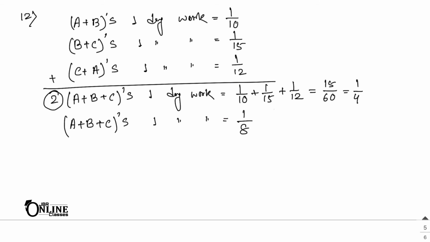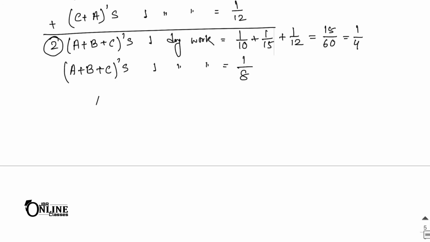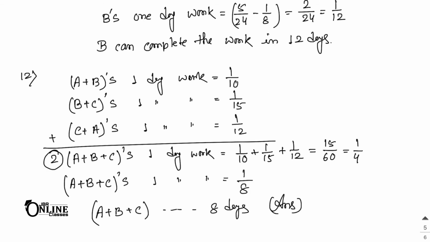Okay, so that means A, B, C together can complete it in 8 days. A, B, C together complete the whole work in 8 days. That will be your first answer. Now the second part, also find the number of days taken by each to do the same work working alone.